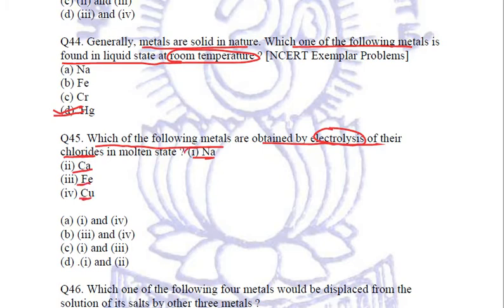Out of these, sodium and calcium are quite reactive, and that is why they are obtained by the electrolysis of their chlorides in molten state. So first and second option are correct, which are given in choice D, which we are going to mark as our answer.